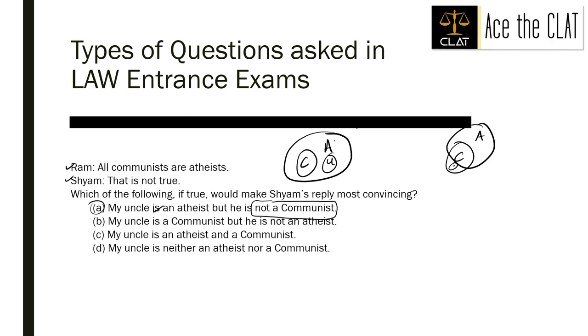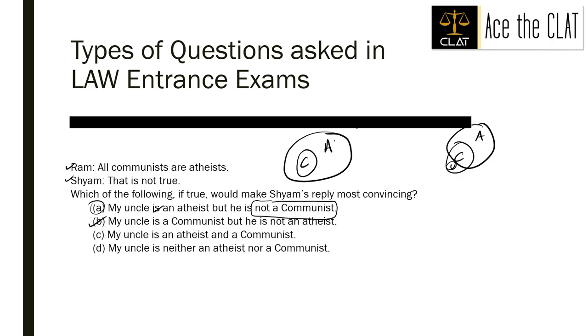Is this something which would make Shyam's reply convincing? No. B says, my uncle is a communist but he is not an atheist. Okay, we have our correct option, right? So the uncle is here. So this is our correct option.